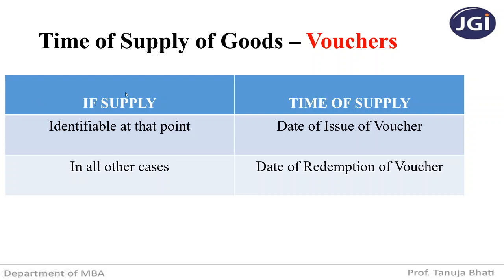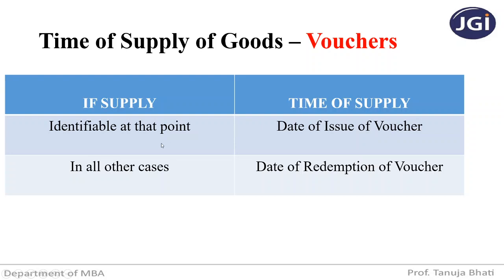So when the Big Bazaar owner is issuing the voucher, he knows what is going to be the supply, obviously shoes. So if supply is identifiable at that point, at which the supplier is issuing the voucher, time of supply will be the date of issue of voucher.